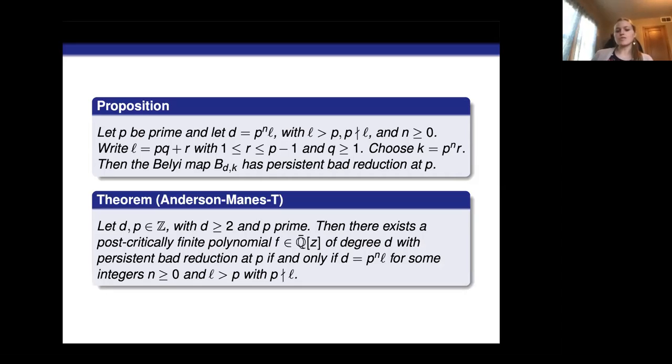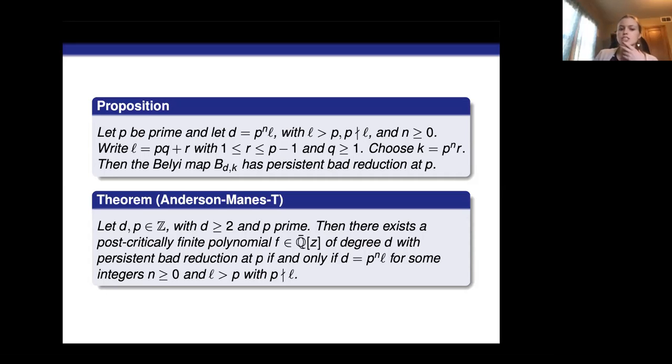And as it turns out, if we cannot write D in that way for this given prime, then there does not exist a PCF polynomial with persistent bad reduction at P. That means that if D is equal to P to the n times L, where L is less than P instead of greater than P, then every degree D PCF polynomial has potential good reduction at P. Okay, so this theorem is telling us when persistent bad reduction exists, but it isn't giving us a condition necessarily for when potential good reduction exists.